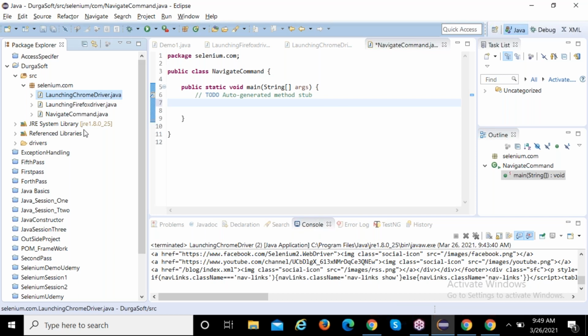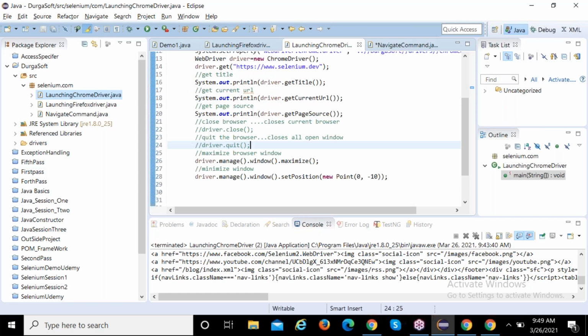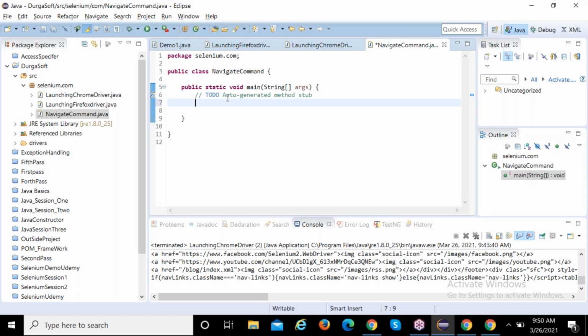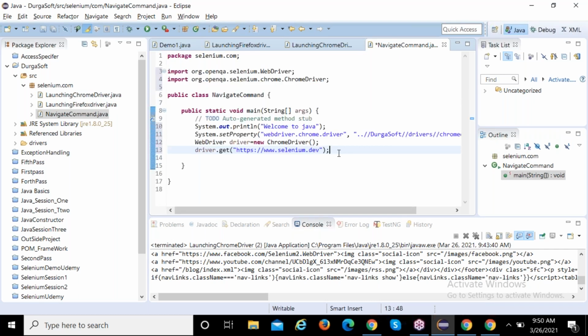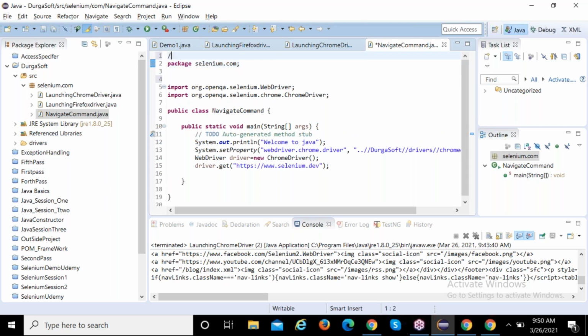Copy the 3 lines and paste them here. We'll see the navigate commands. Write a comment: navigate commands.